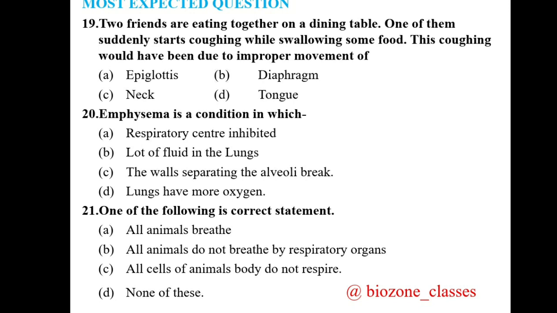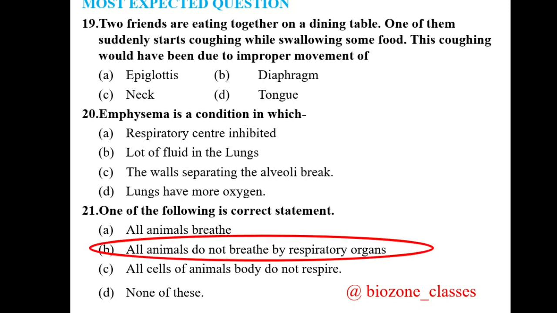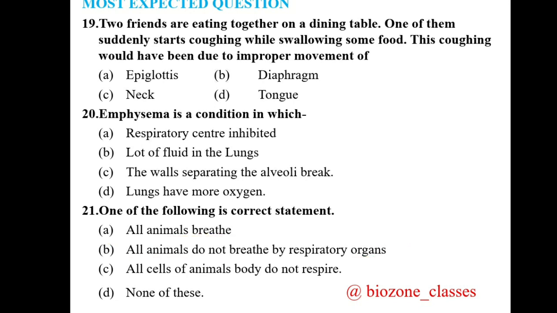We come towards question 21. One of the following is a correct statement. A, all animals breathe. B, all animals do not breathe by respiratory organs. C, all cells of the animal body do not respire. And D, none of these. The correct option is B, all animals do not breathe by respiratory organs, like some unicellular organisms such as amoeba, which respire with the help of the plasma membrane or their body surface. So remember, B is the correct option.